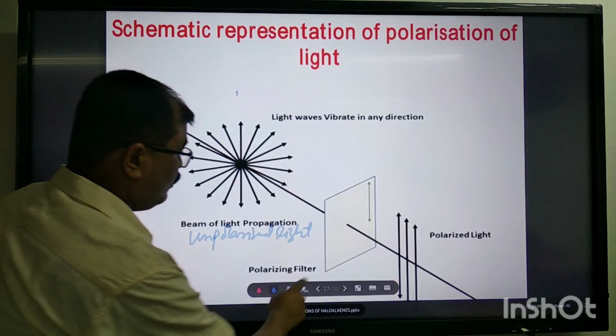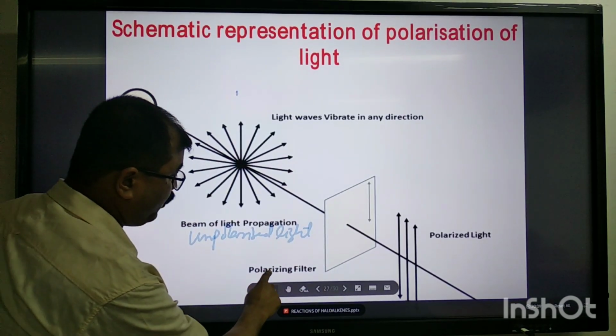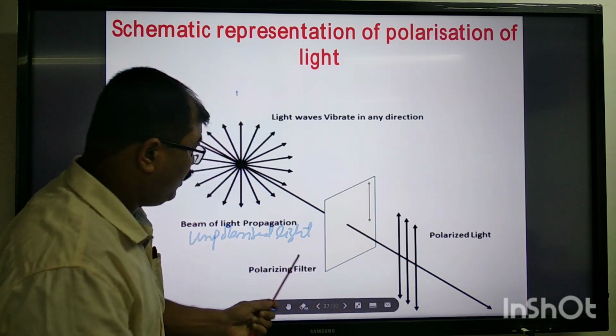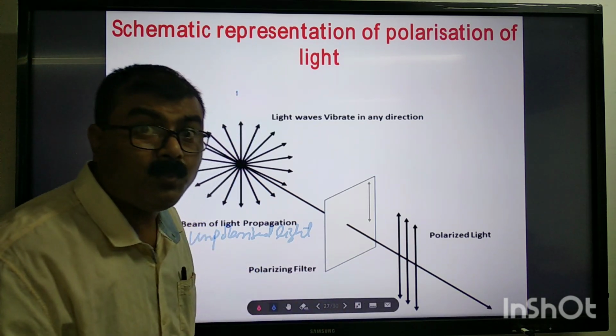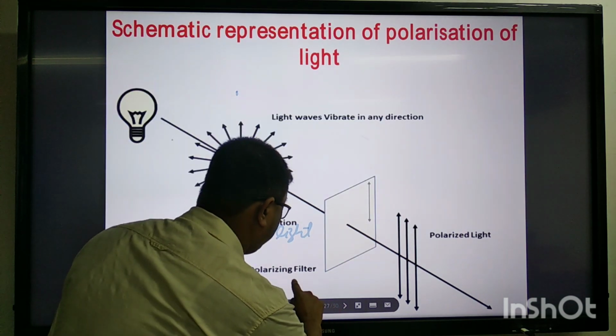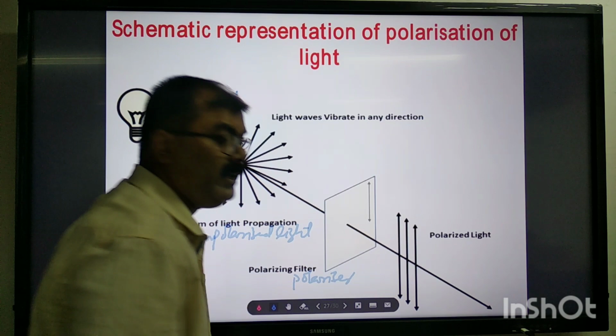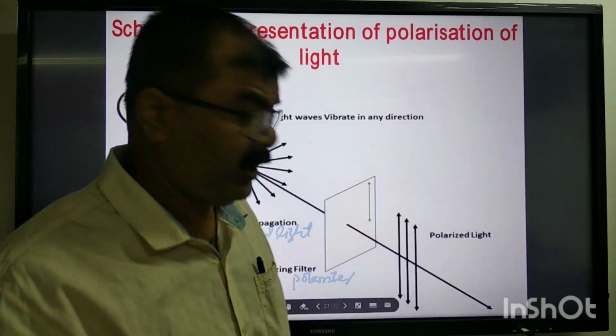Now, what is this? This is a polarizing filter. You can say this is a polarizer, just now we have learned. It can be a nickel prism. It can be Polaroid.